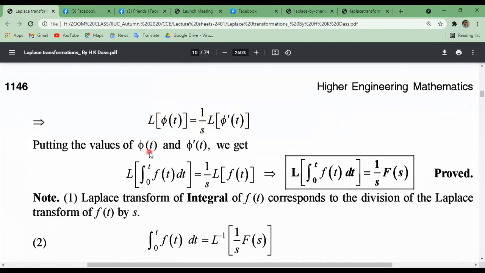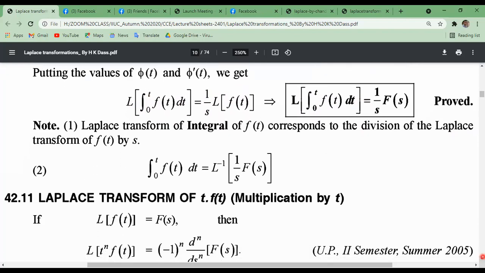Now putting the values of phi t and phi dash t in our given integral, Laplace transformation of integral from 0 to t of f of t dt equals 1 by s Laplace transformation of f of t. So Laplace transformation of integral from 0 to t of f of t dt equals 1 by s F of s. This is the proof of this property.